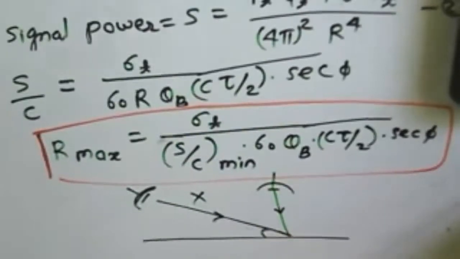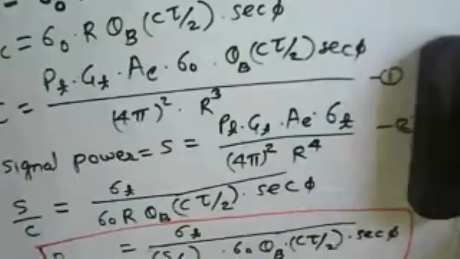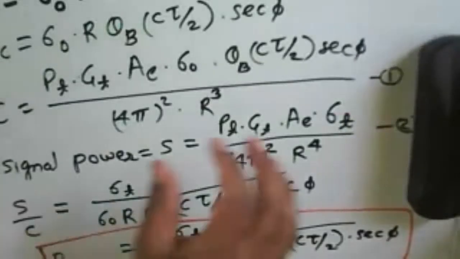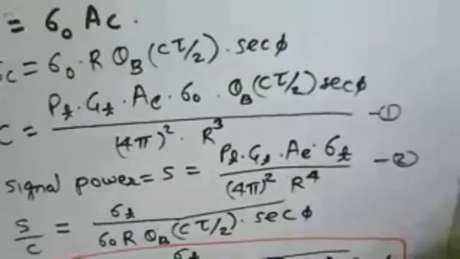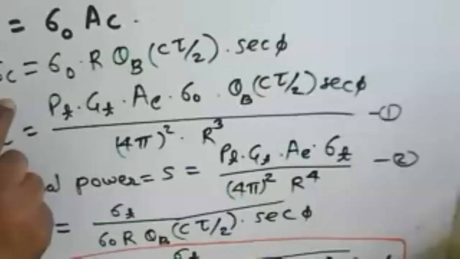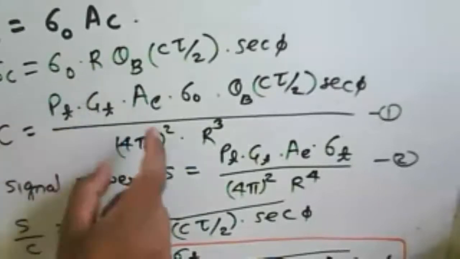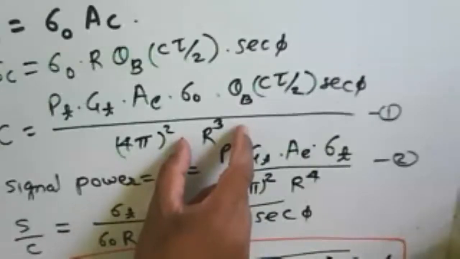So sine phi, or the term sec of phi we are using here, will change. All these expressions we are talking about for clutter power depend on the grazing angle. And we are saying that C will be more if we increase the power or gain of an antenna, but everything depends on the range here.